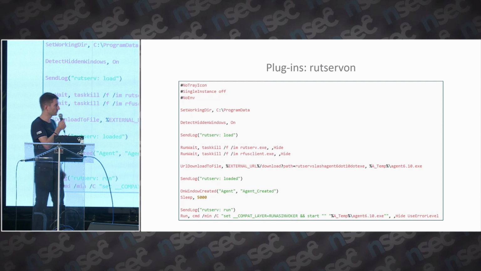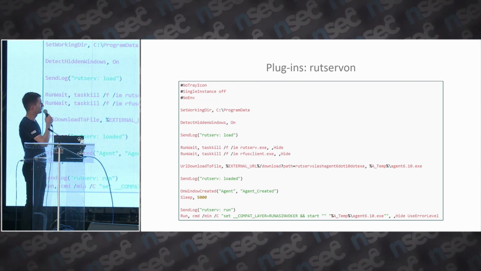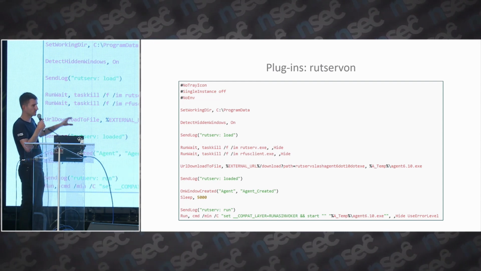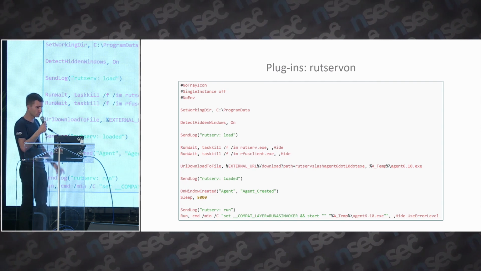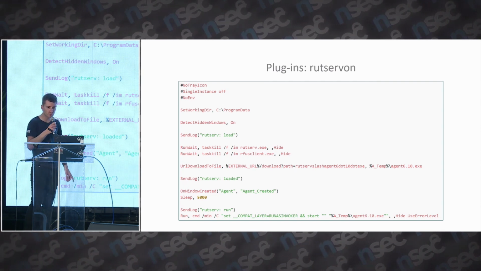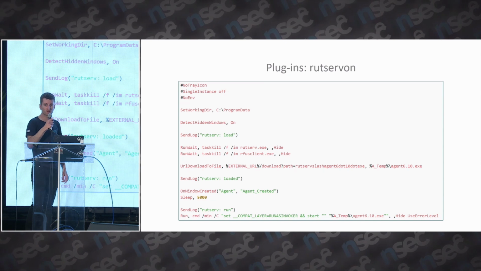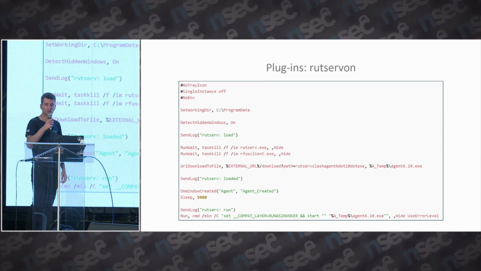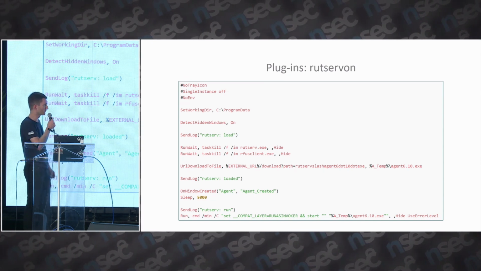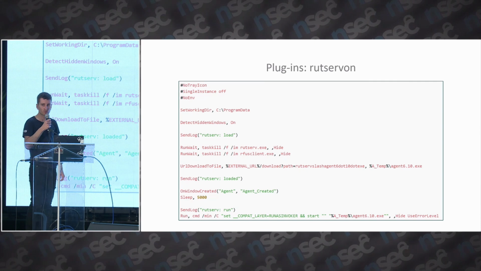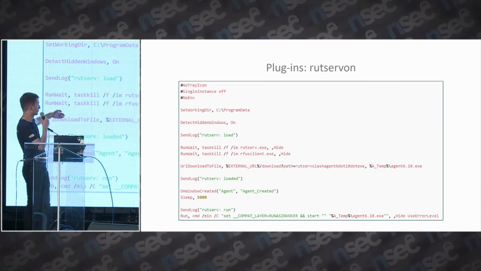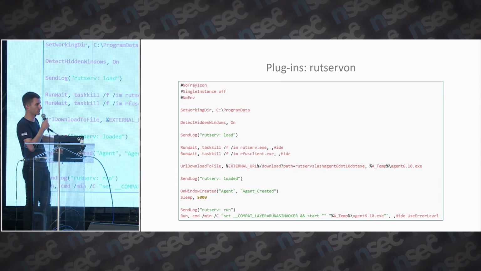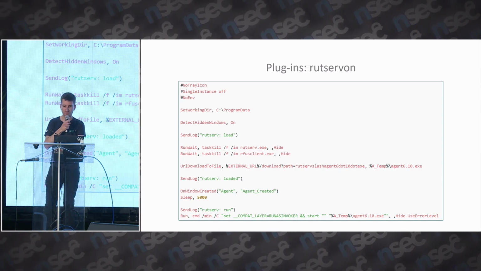This is an example of a plugin in AutoHotkey. This one will install a remote access tool, which is called Remote Utilities. So it's kind of a legitimate tool, but it allows you to fully control the machine. So actually, this AutoHotkey script just downloads and executes the executable for Remote Utilities.